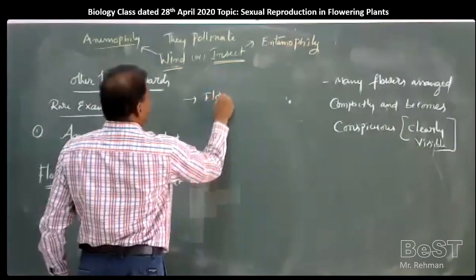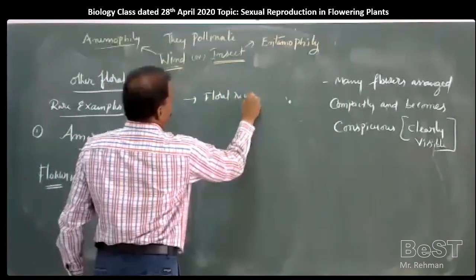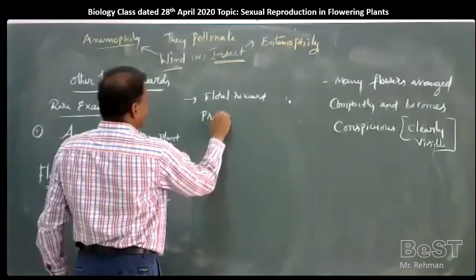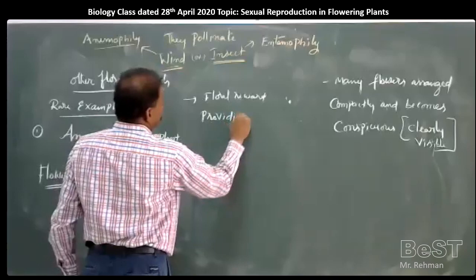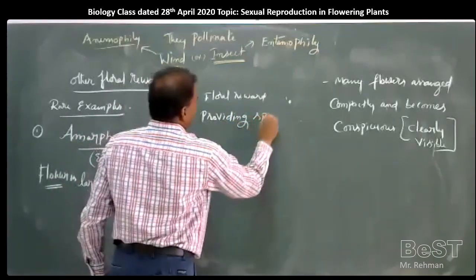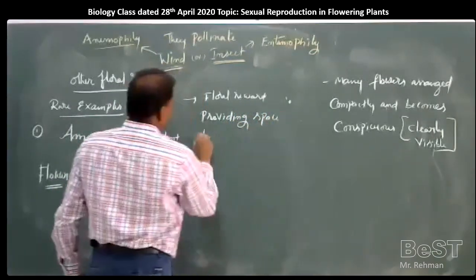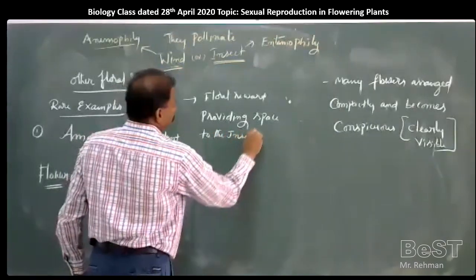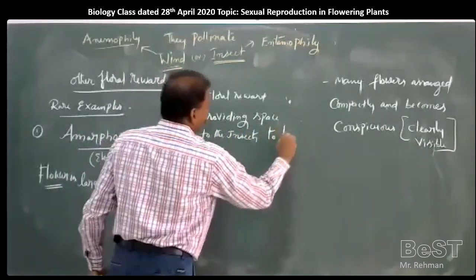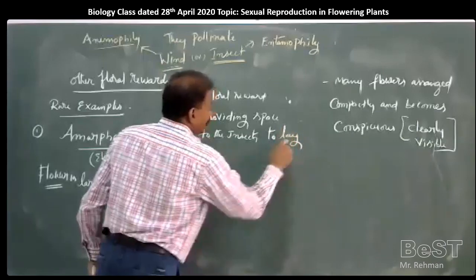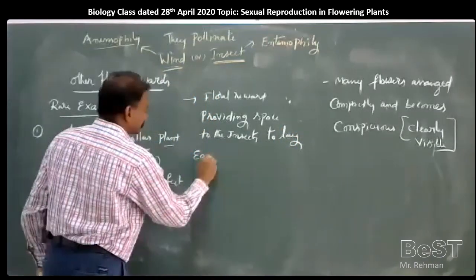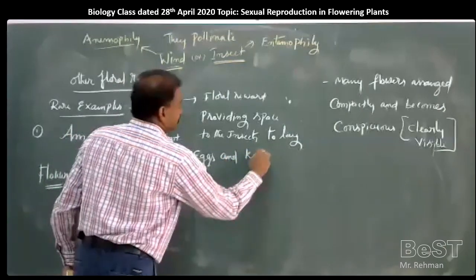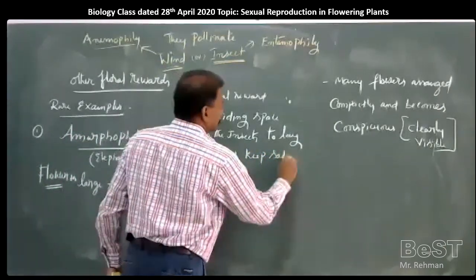Floral reward is providing space to some insects to lay eggs and keep them safely.